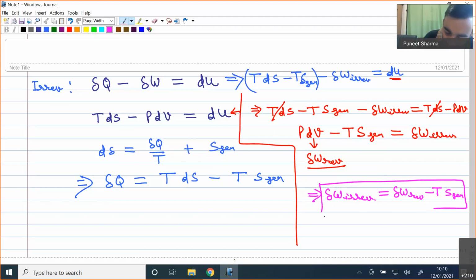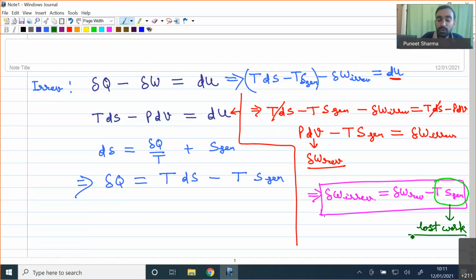So it means that work done by an irreversible process will always be less in comparison to the work done by the reversible process. And what is the amount by which our work will be less? That amount is nothing but equal to T times S generation. T times S generation is something which is referred to as lost work. So this much amount of work we will be losing because of the irreversibility in our process.